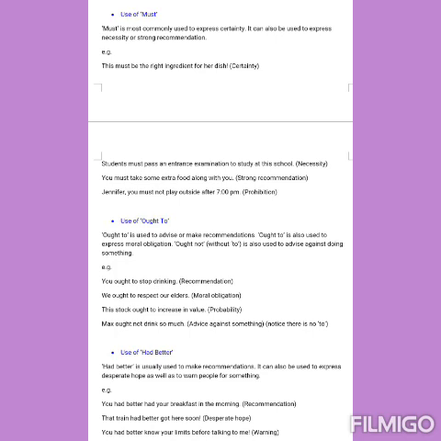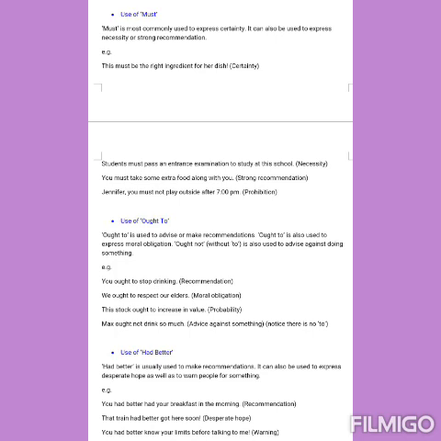Use of ought to. Ought to is used to advise or make recommendations. Ought to is also used to express moral obligation. Ought not, without to, is also used to advise against doing something. You ought to stop drinking. We ought to respect our elders.